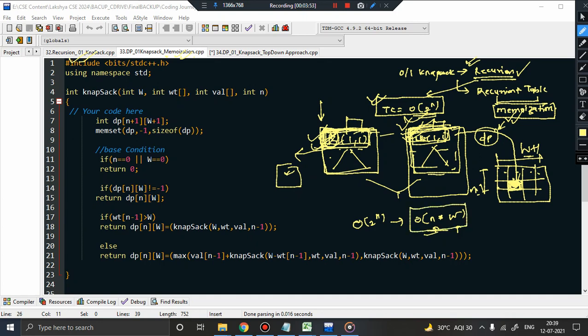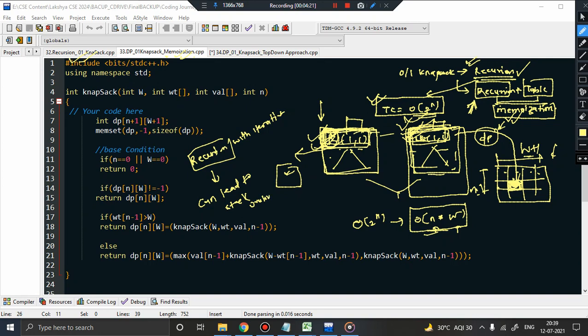Now this concept of memoization used recursion plus a table. You can still see that it has an implementation of recursion. We know that if you compare recursion with an iterative version, the issue with recursion is that it can lead to stack overflow. Why? Because recursion uses stack space to keep track of the functions that have been called so far.